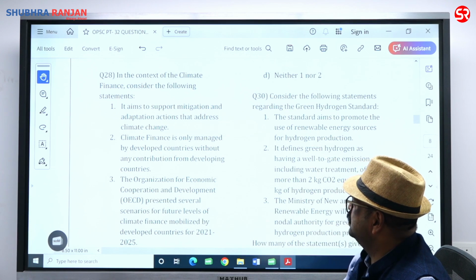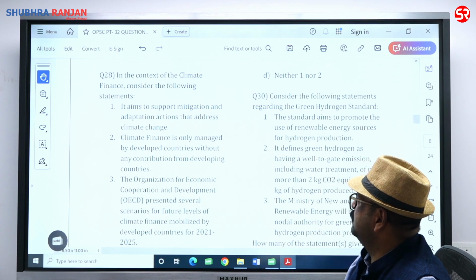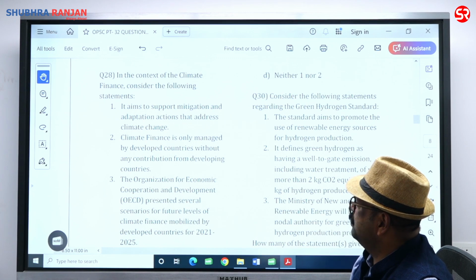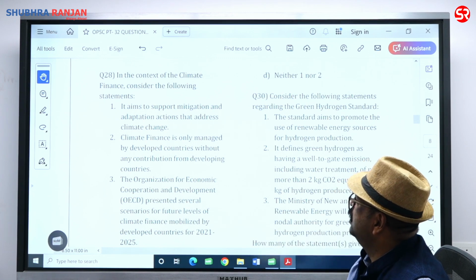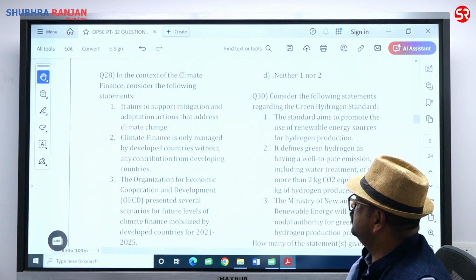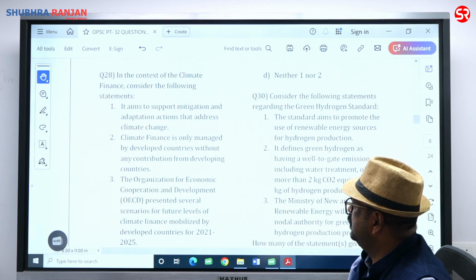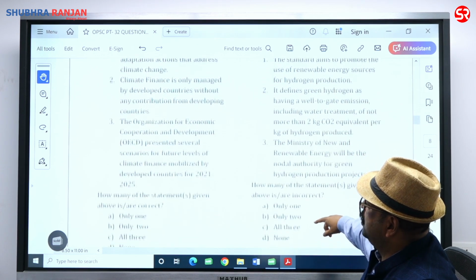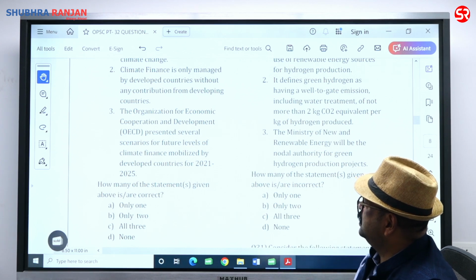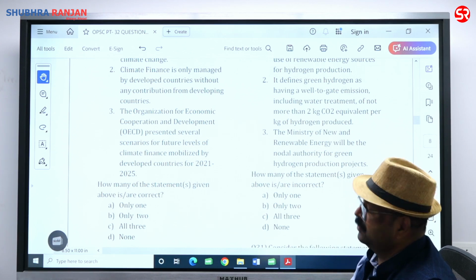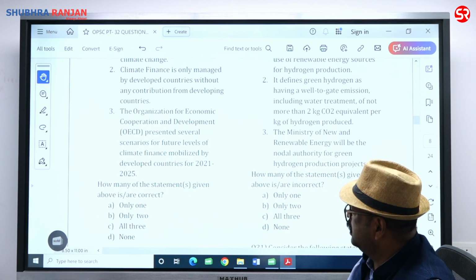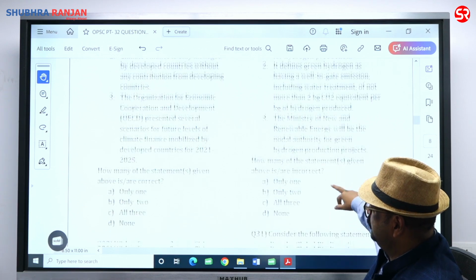That is the wrong thing. Climate finance is managed by private parties also participating, without any contribution from developing country. Second statement is wrong. First is right. The Organization for Economic Cooperation and Development presented several scenarios for future level of climate finance mobilized by developed country for 2021 to 25. 3 is right. So 1 and 3 are correct. 2 statements are correct. So I will go with beta.